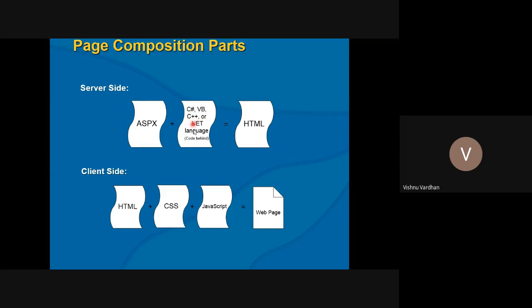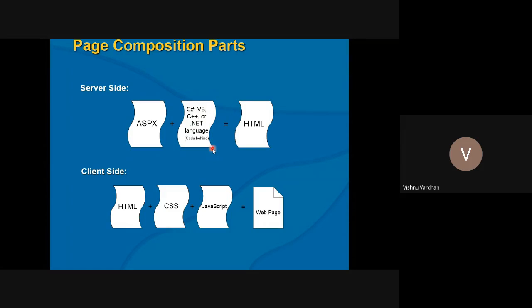and along with this page, one code file will be there in the format of .vb or .cs extension. This is called the code behind file. For this user interface, you are going to write some logic. Suppose there is a registration form in this page. Whether to capture the first name, whether to capture the email address, and to submit that information, where to submit, all this logic is implemented in the code behind file.